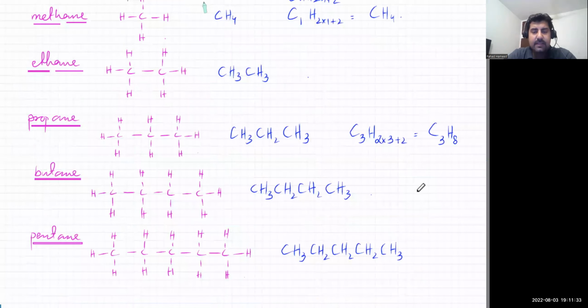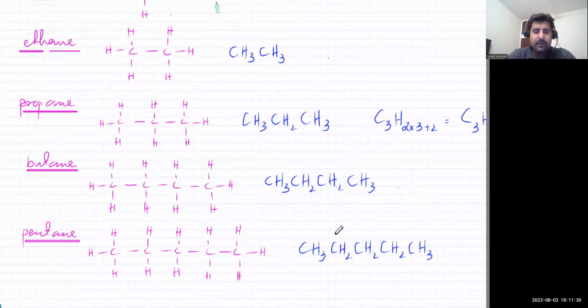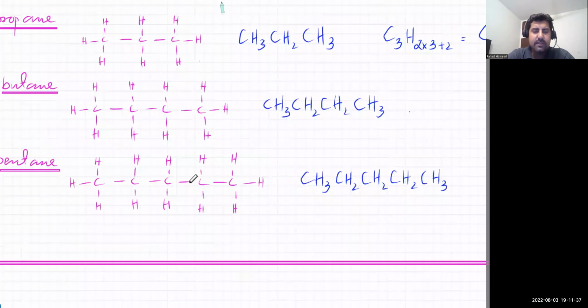ठीक है? तो ये उसकी condensed version है. This is like an expanded version and this is the same thing but in a condensed form. ठीक है, इसके अंदर ये लिखना थोड़ा सा मुश्किल है. This one is easy. You can just count the bonds. C with 3 H's, CH3, CH2, CH2, CH2, and this is C with 3 H's. So that's CH3.